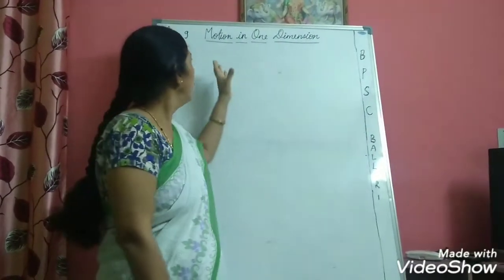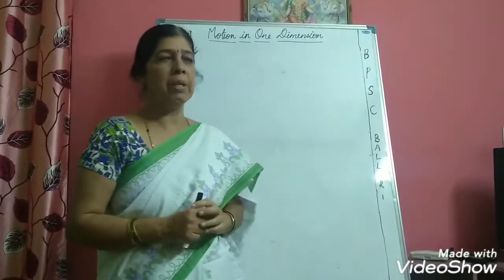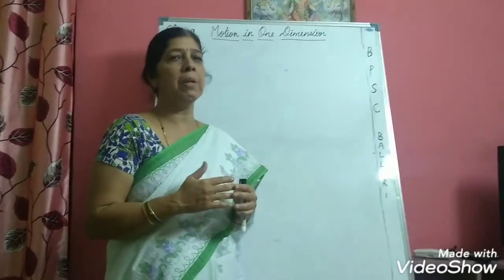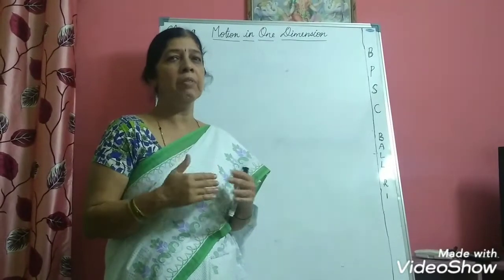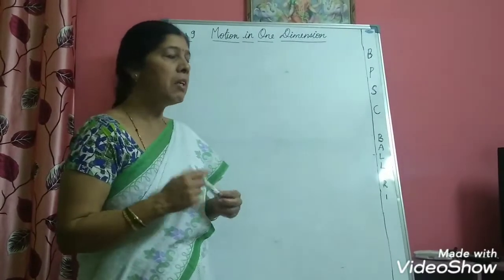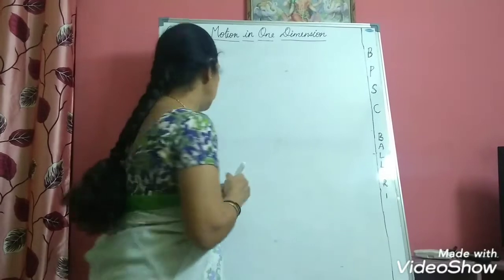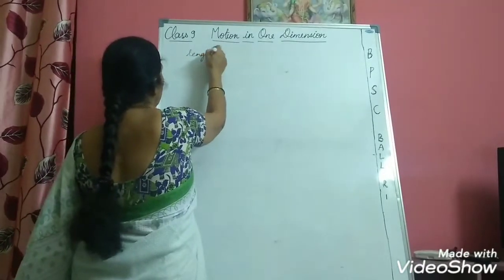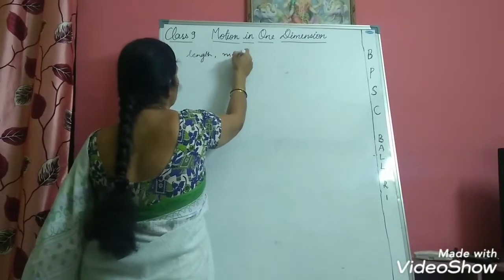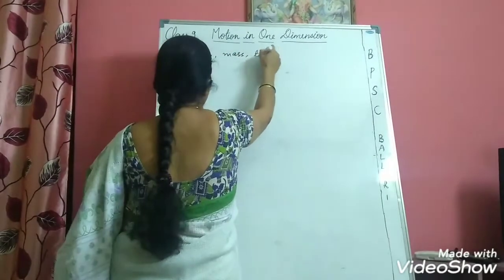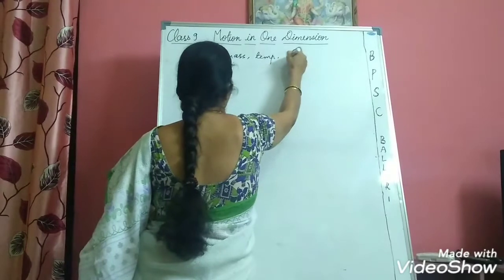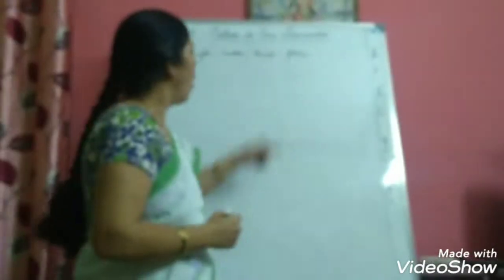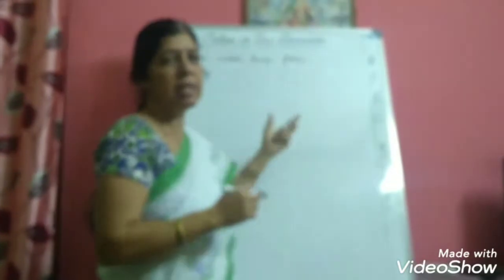Before we go for what is the meaning of motion in one dimension, we have already learnt in the first chapter that in physics we deal with various physical quantities. Which are the physical quantities? For example, we are dealing with length, mass, temperature, force. Like this, various physical quantities are measured while we are studying physics.